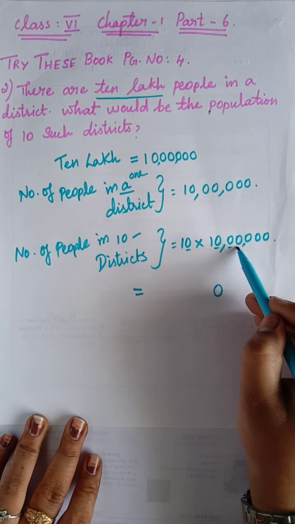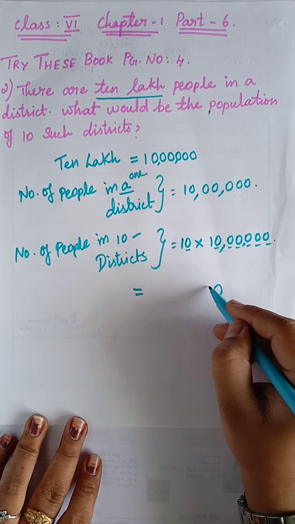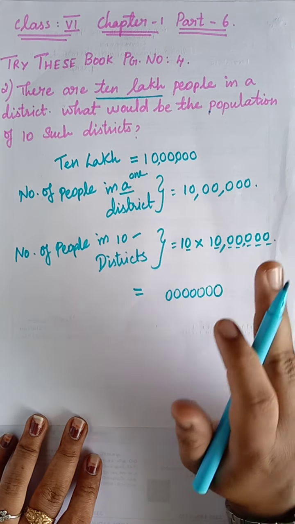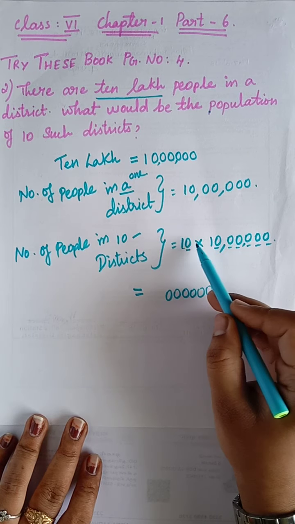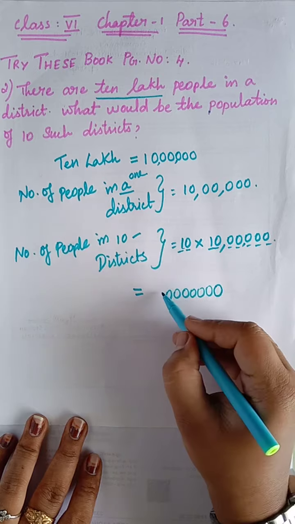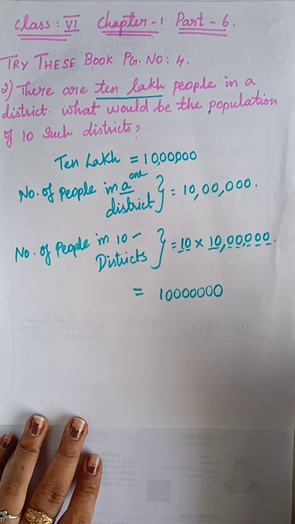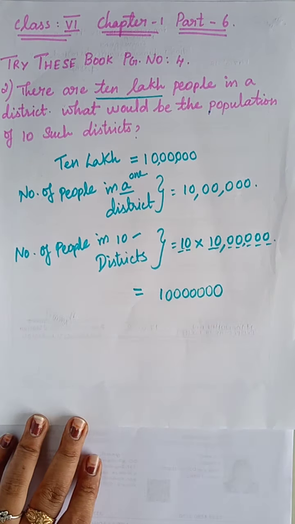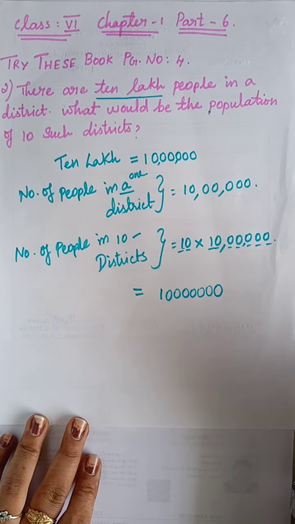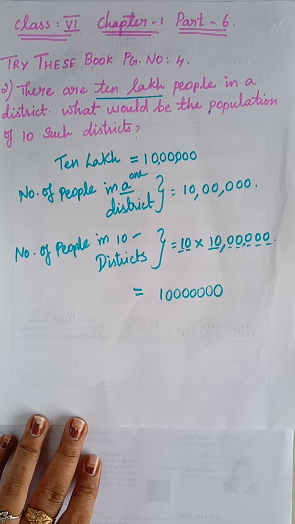There are 1 2 3 4 5 6 zeros. Now 1 2 3 4 5 6. Leave it. Next, what we have to do? Next, we have to see the number, what number they have left. So here 1, 1. So 1 into 1 is 1. Clear? Very simple. You should not do the process like what we do for example with 245, where you draw the square box. No, you should not use that type of multiplication method here. We can simply do it by this method.